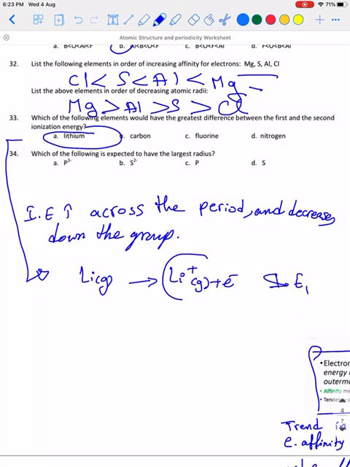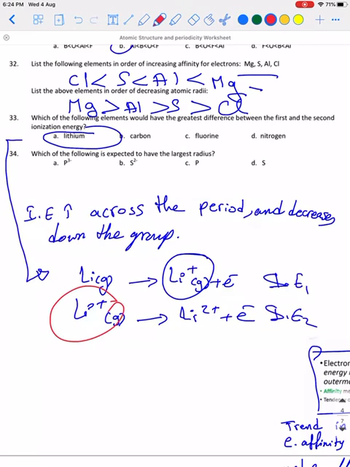This is the first ionization energy. Then the second one, as you see, we are removing an electron from a stable ion. Lithium ion is stable and has the same electron configuration as the corresponding noble gas, which means that we need a lot of energy. So the option goes for group 1.